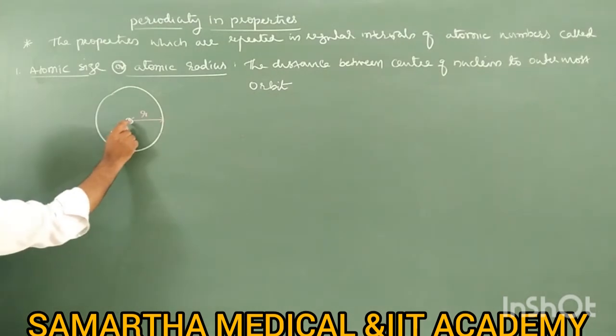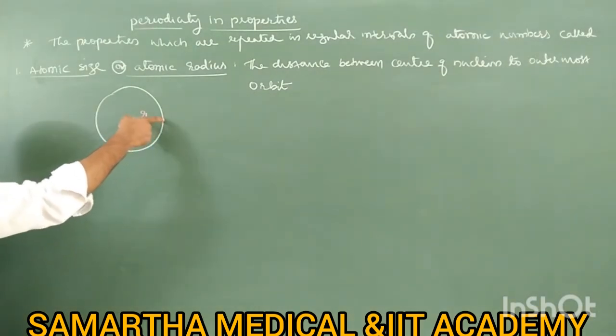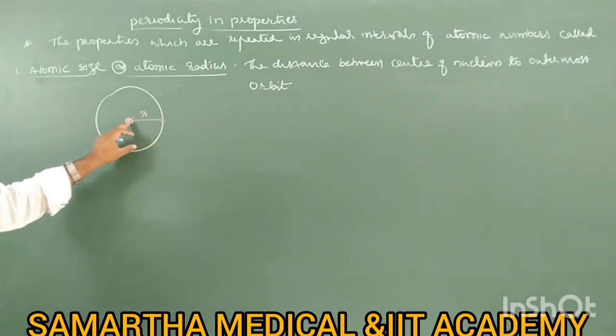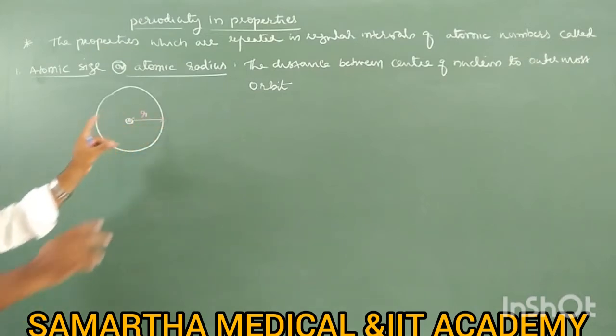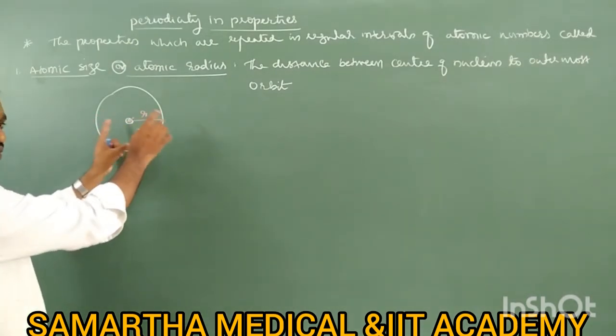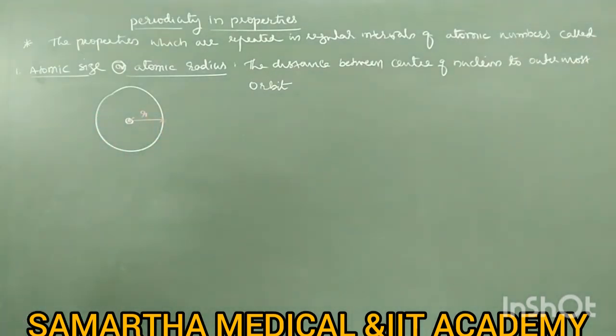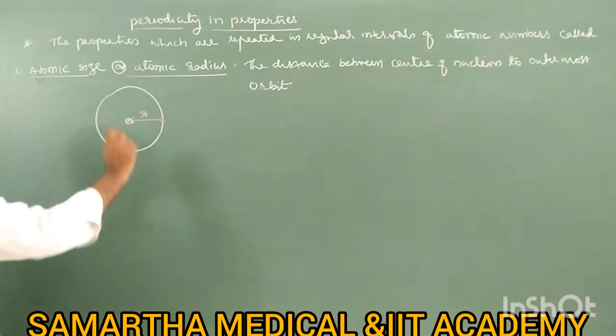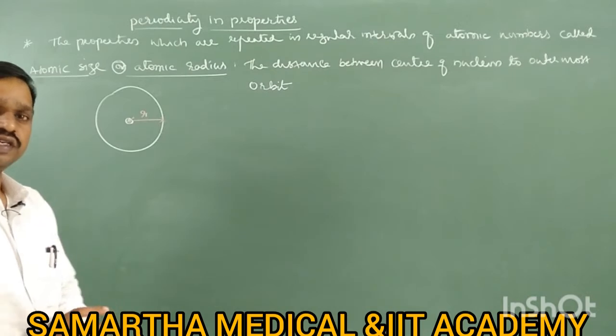So like this, it is the center of the nucleus, and it is the outermost orbit. The distance between the center of the nucleus and this outermost orbit is called atomic size or atomic radius. That distance between these two, that distance is called what? Atomic size or atomic radius.